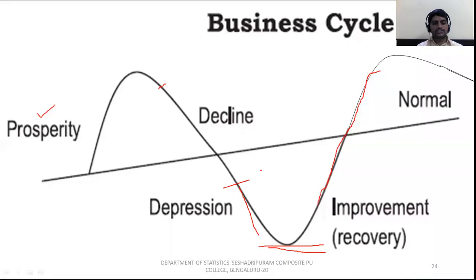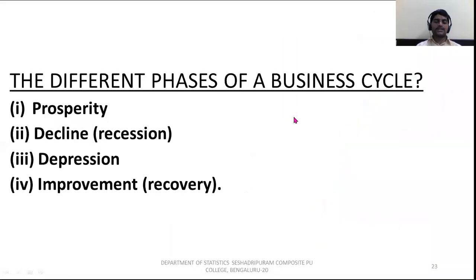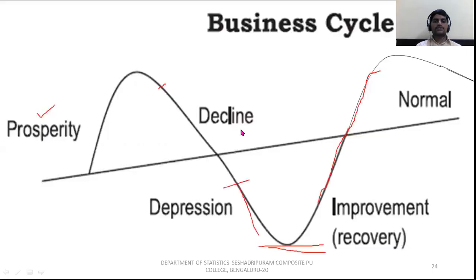There is no need for explanation like prosperity, decline, depression. We can just draw a line and sketch where the place of prosperity is. Look at that. This is the prosperity here. This is the recession. This is the depression, and this is the improvement. Note that this is a very, very important point for the business cycle. What is cyclical variation? Cyclical variation is an oscillatory variation of time series data which occurs in prosperity, recession, depression, improvement,